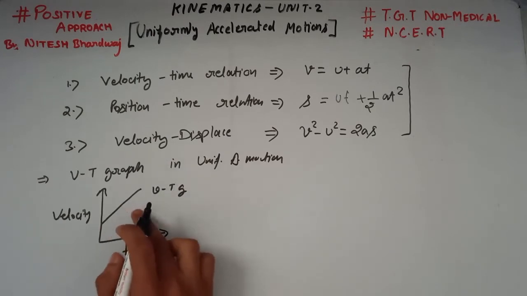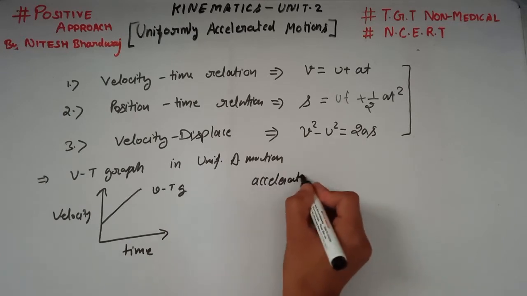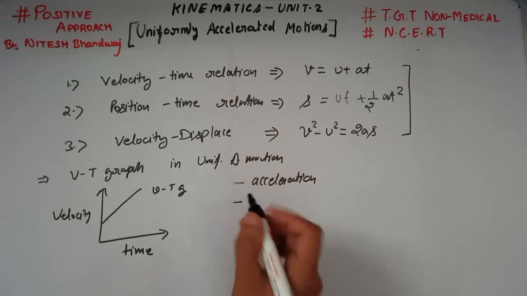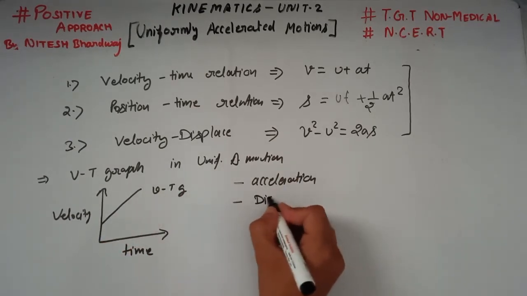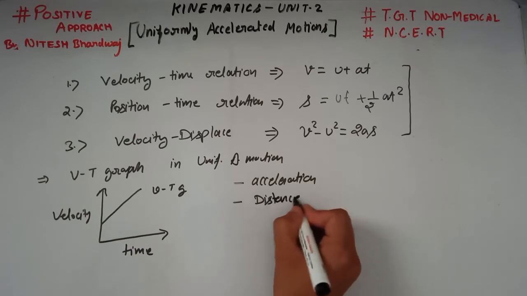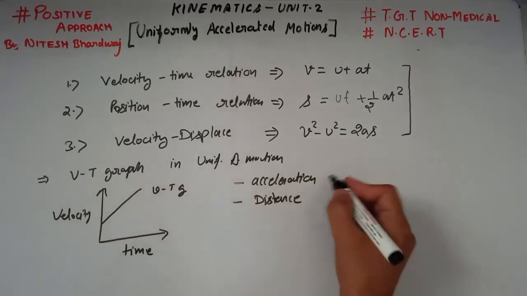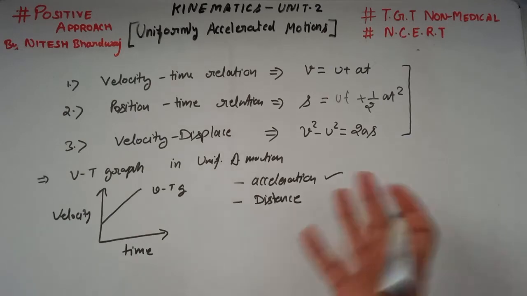The slope of the velocity time graph represents the acceleration of an object, and the area under the velocity time graph represents the distance covered by an object.